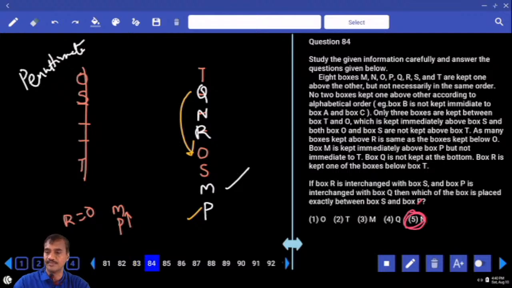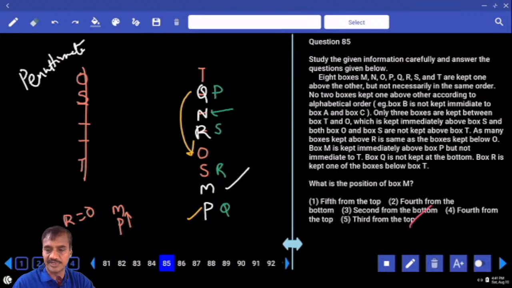Choice 4 for 83. Then 84: if R and S interchange their positions, that means S is here, R is here. P interchanges with Q, meaning this is P and this is Q, and they interchange their positions. Then which of the following boxes is exactly between S and P? What is that one? N. That is given in choice 5, question number 84.